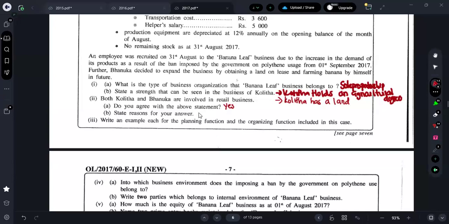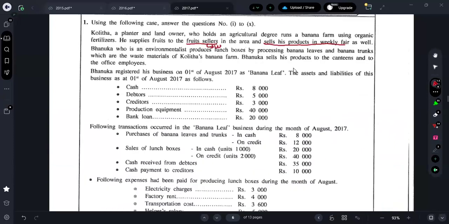So the first one, what can you say, guys? You can say sales in the weekly fair. In the weekly fair, the people will be purchasing for what? They will be purchasing for final consumption.